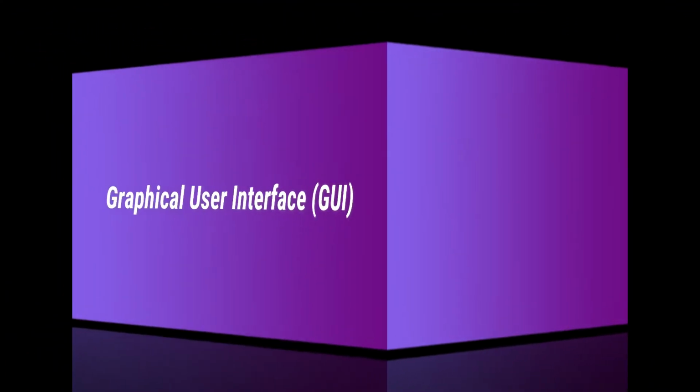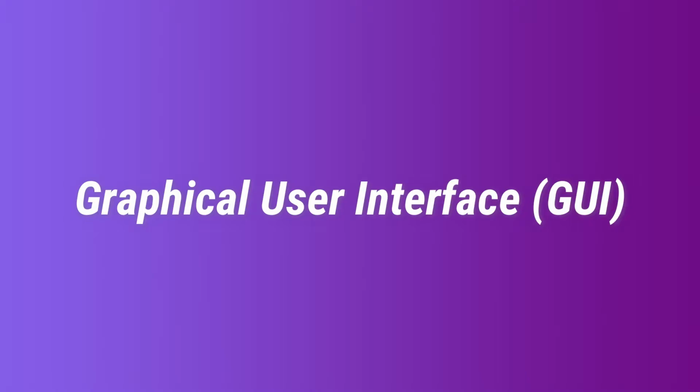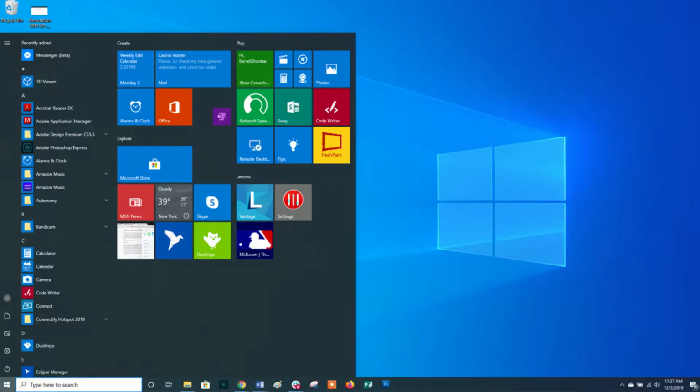Next topic is the graphical user interface, that is GUI. In case of graphical user interface, the users interact with the electronic devices through images and pictures instead of text commands. This helps the user to easily identify the file.